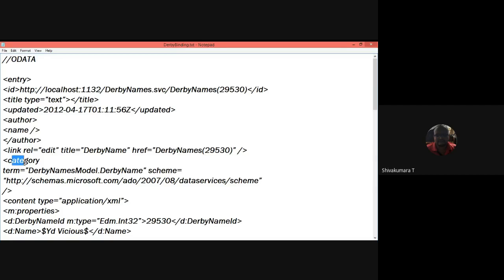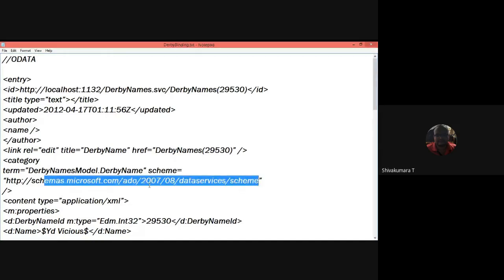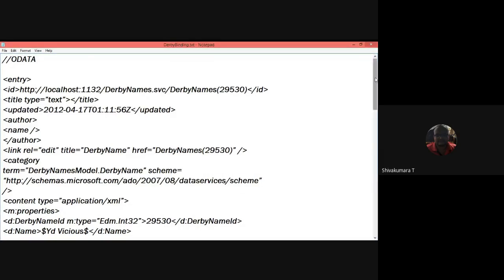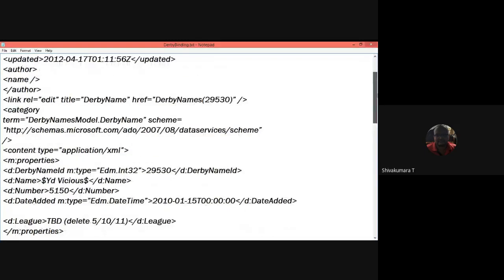The category, which category term is Derby names model. It is a database model. The name of the database is Derby name. The scheme which you are defining for this Derby name is the path of the active data objects, that is ADO. Then the content type which you are defining is application/XML.